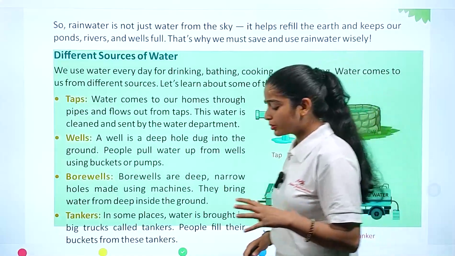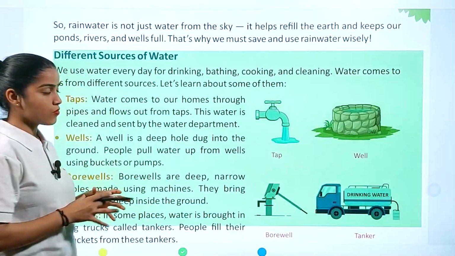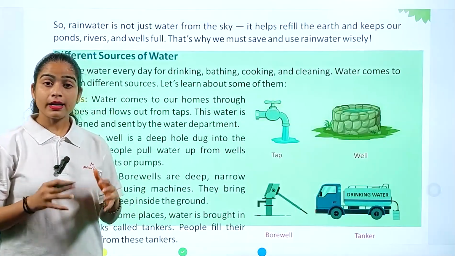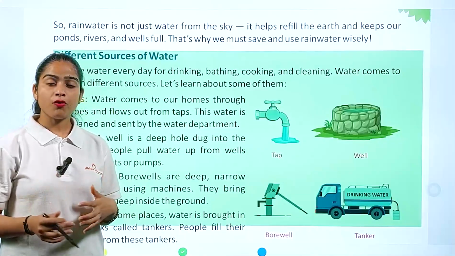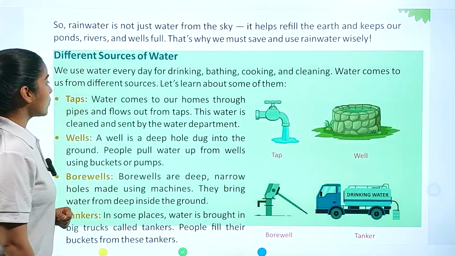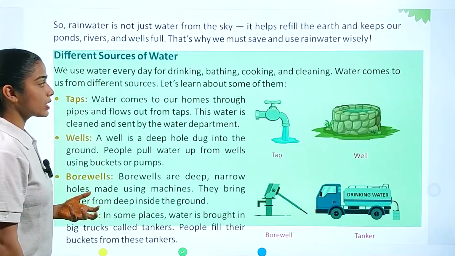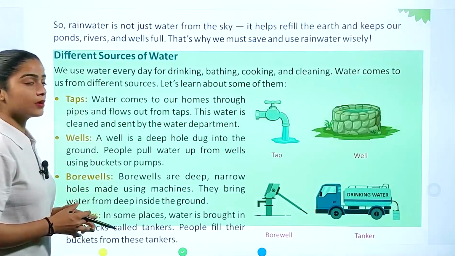So now we are going to discuss the different sources of water. What we have to understand here is what the different sources are, from which we get water for our day-to-day work. We use water every day for drinking, bathing, cooking and cleaning. Water comes to us from different sources. Let's learn about some of them.